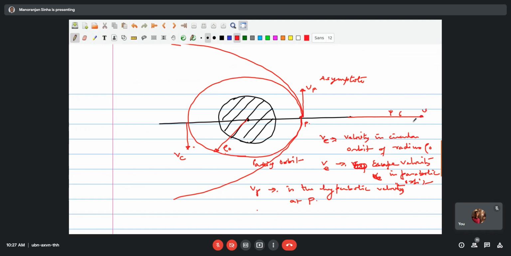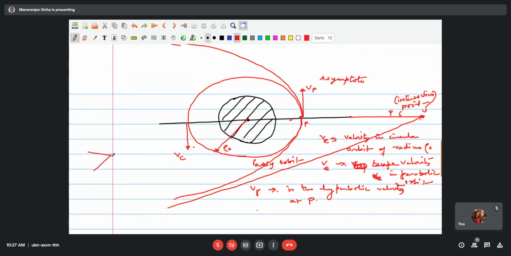This point, let us write this as Q. So this may be the periapsis where you are firing it. These are the two asymptotes which go and cut here in this place. So this is the intersection point. The two asymptotes will decide where the periapsis of the transfer orbit will lie.